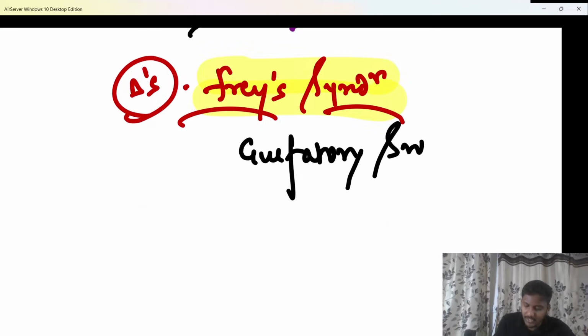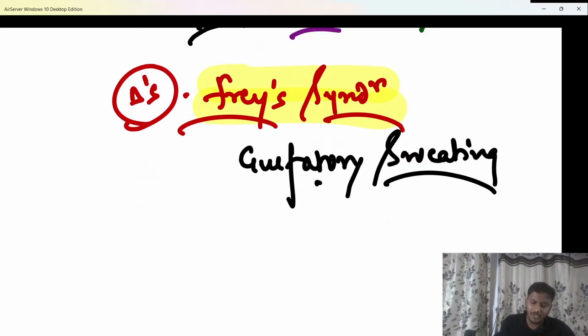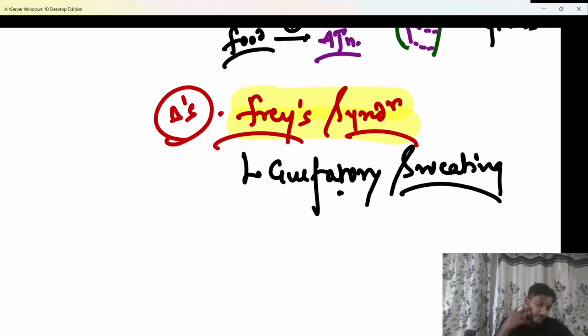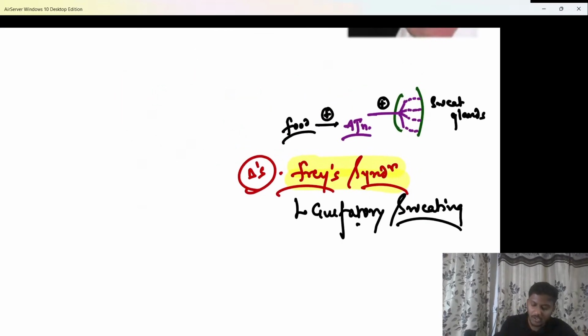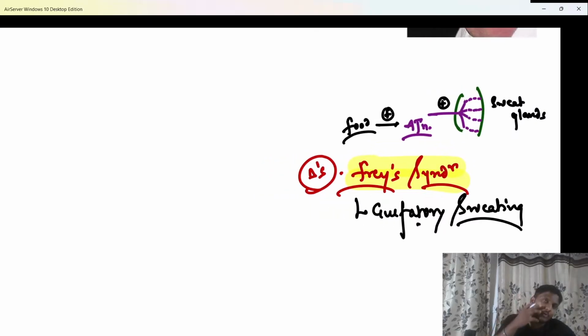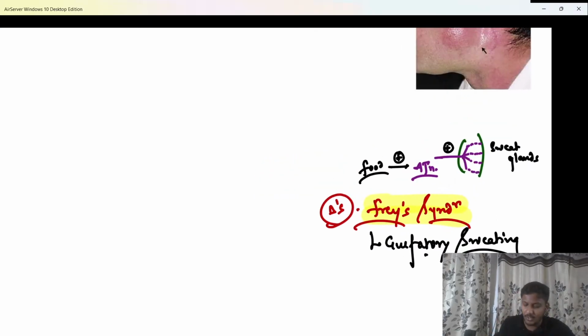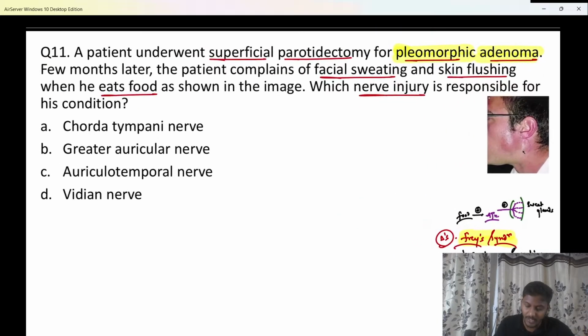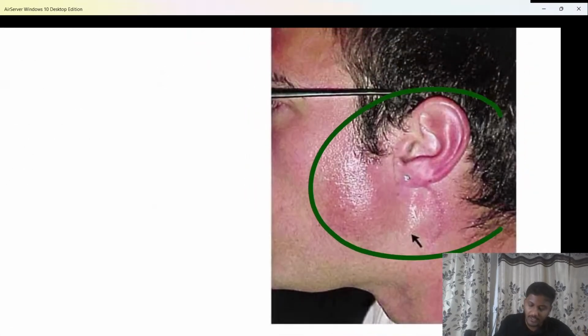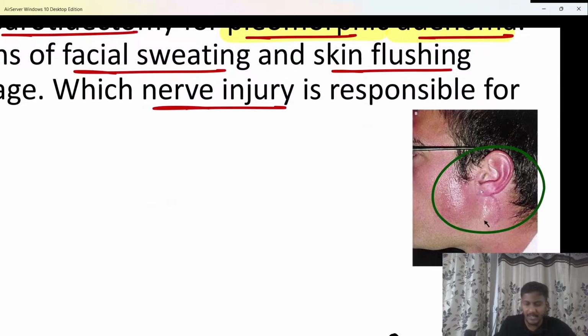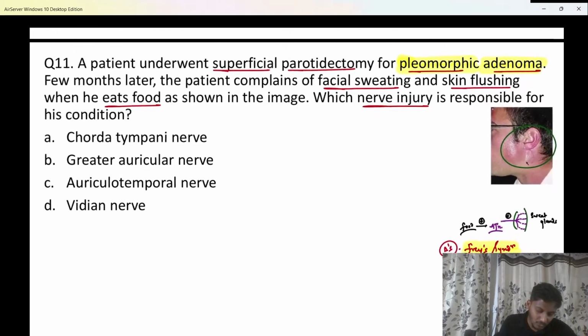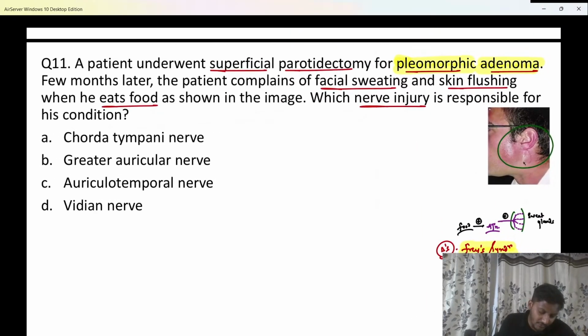Why? Because whenever the patient eats food, especially spicy food, the patient has a lot of sweating, or a lot of flushing on the cheeks or in the temporoparietal area. Therefore, this is classically a case of Frey syndrome. As you are able to see, a lot of redness and sweating. This is due to injury or abnormal recovery of which nerve? We know this is due to injury or abnormal recovery of the auriculotemporal nerve.